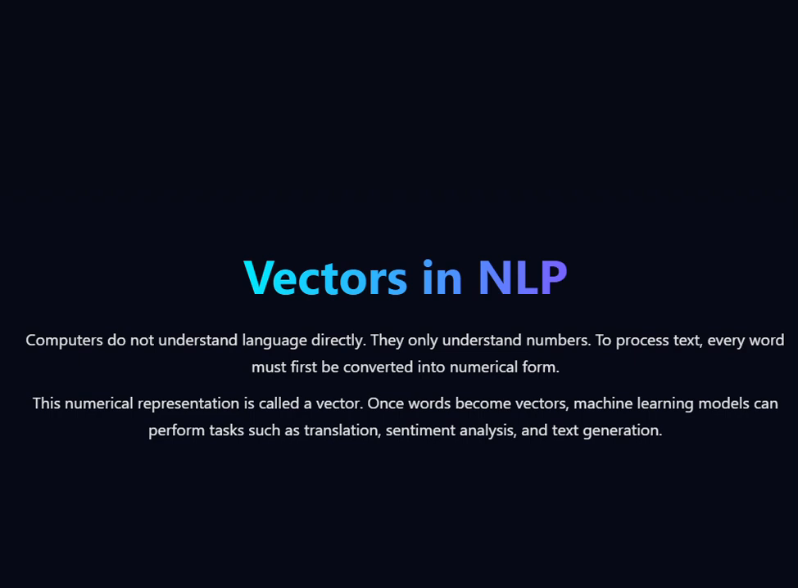Okay, so today let's talk about self-attention. So let's talk about vectors in NLP, right? Why must language become vectors? Computers fundamentally operate using numbers and mathematical operations. For example, a sentence like "I love cricket" means nothing to a computer until it is converted into numbers.